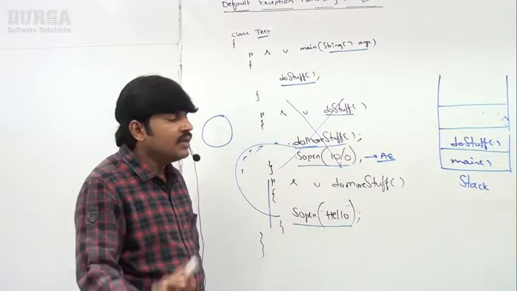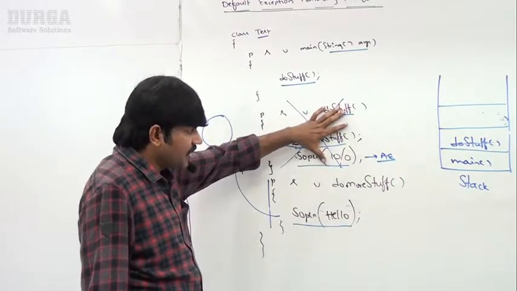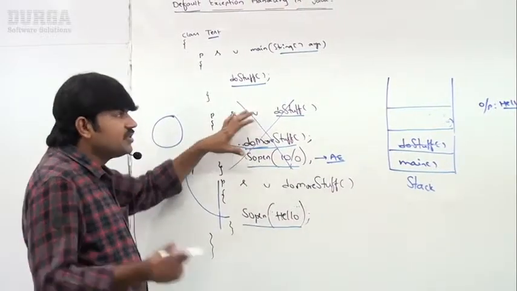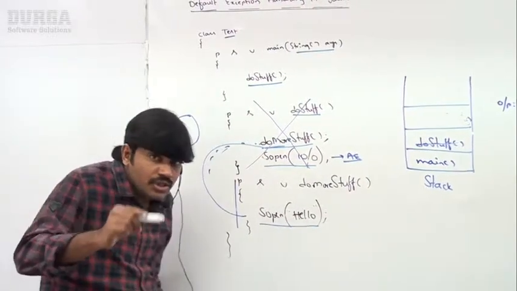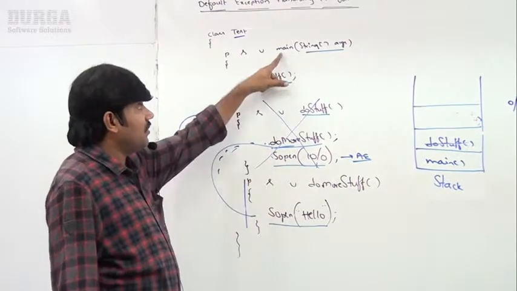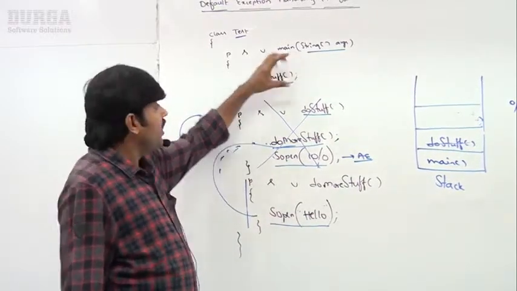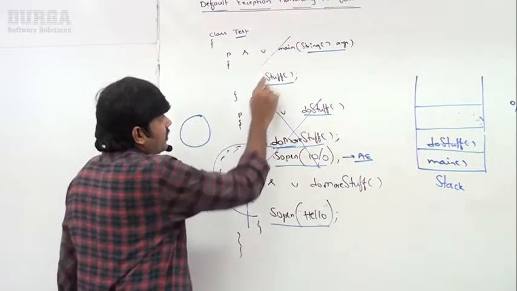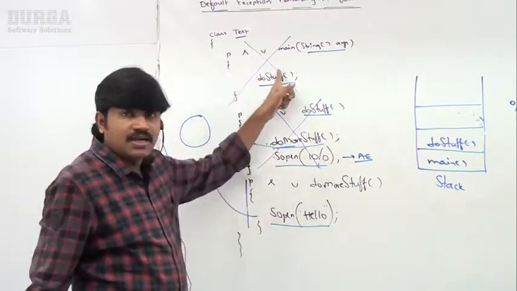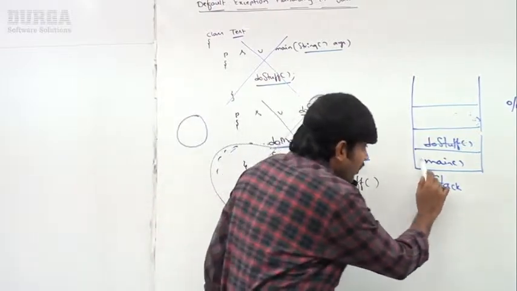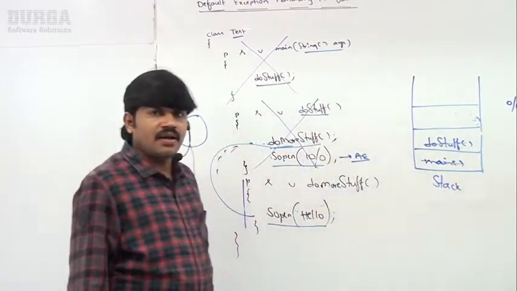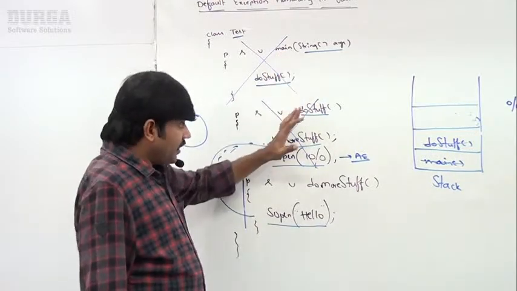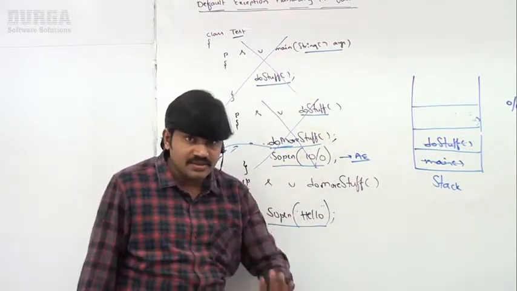No handling code, so the JVM terminates this method abnormally and removes the corresponding stack entry. Now the JVM identifies the caller method, which is main. The main method also doesn't contain handling code, so the JVM terminates main abnormally and removes its entry from the stack. Now, who is the caller of main? The JVM is the caller.